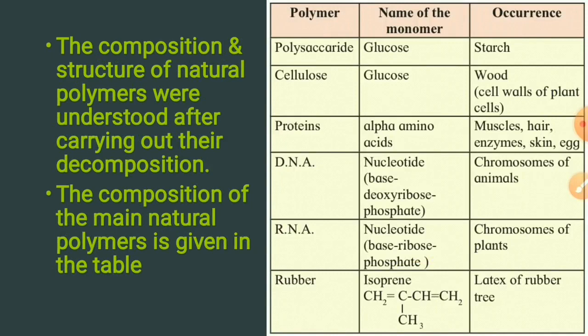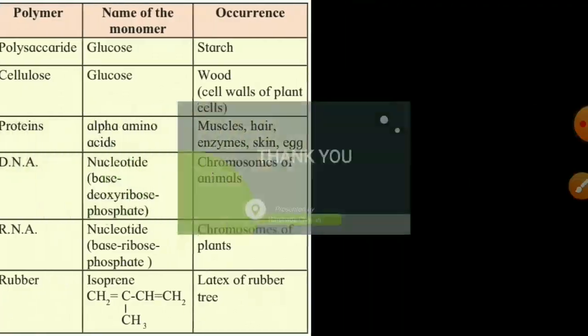Here in this picture, you can see some of the natural polymers and their occurrences. The composition and the structure of natural polymers were understood after carrying out their decomposition. The composition of the main natural polymers is given in this table. Thank you.